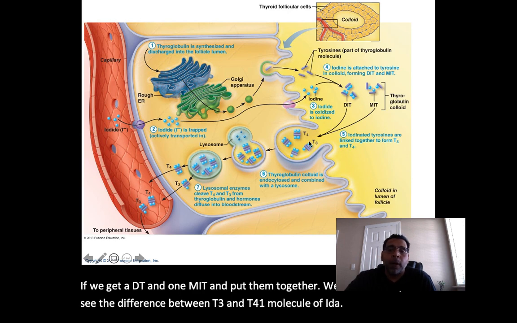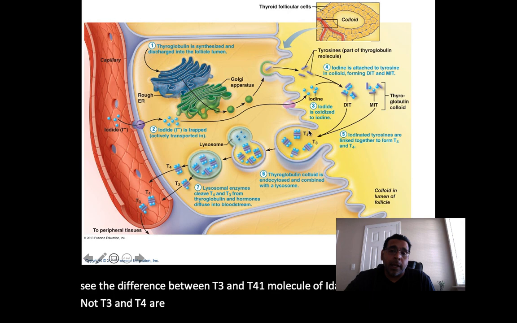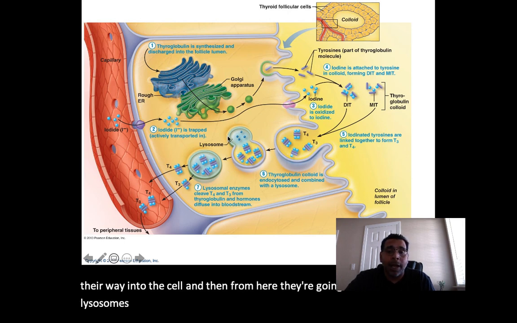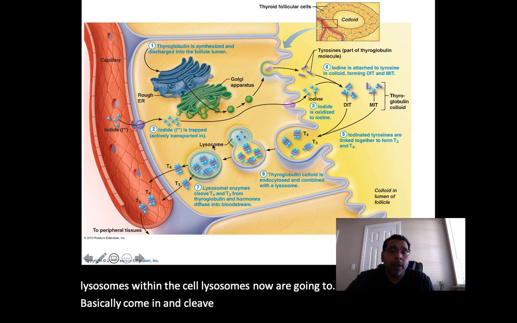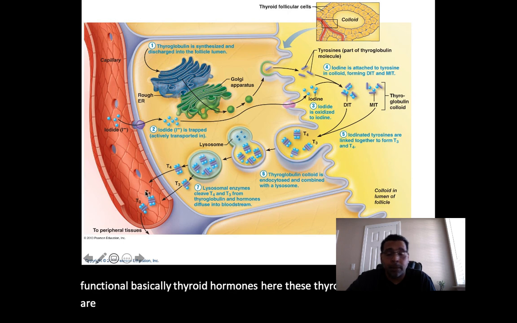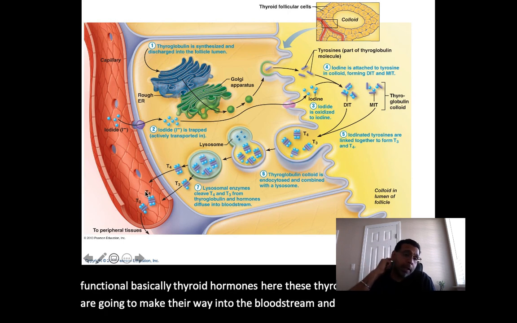Now T3 and T4 are going to get endocytosed. You can see here they make their way into the cell. And then from here, they're going to encounter lysosomes within the cell. Lysosomes now are going to basically come in and cleave T3 and T4. Once they cleave T3 and T4, you can see here now, at the opposite end of the cell, we've got functional thyroid hormones. These thyroid hormones now are going to make their way into the bloodstream. And like we said, the rest is history.